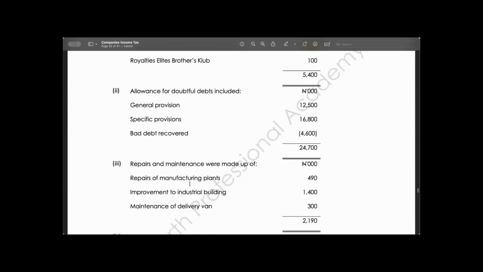Is it allowed or not allowed? Not allowed. Why? It's capital in nature. By implication, you have to go and introduce this as capital, as part of the building that you're going to calculate your capital allowance on. Let's go. Maintenance of motor vehicle. Allow or not allow?